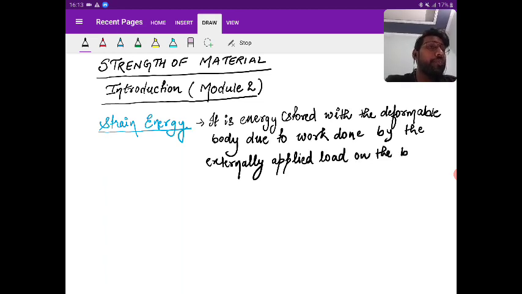Is it clear? You should make it very clear. Unless you apply the external load, which gives the deformation, the energy cannot be stored. Only if you apply the external load can you expect strain energy to be stored in the body.